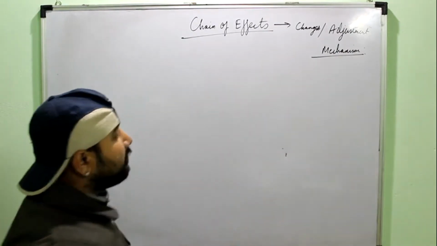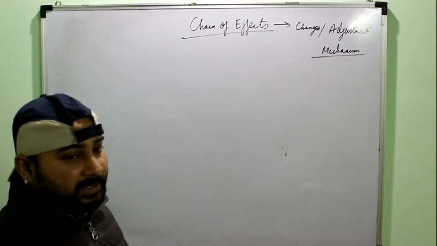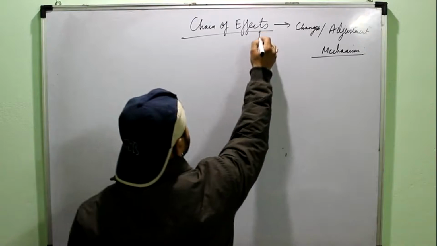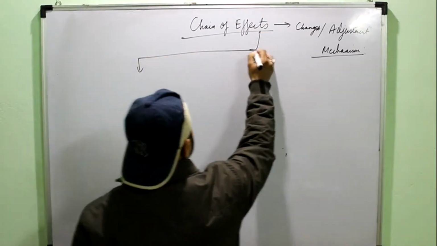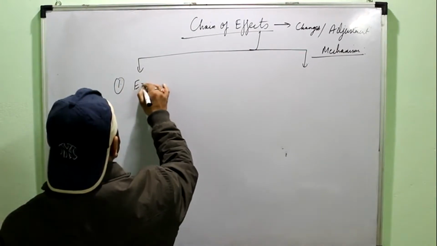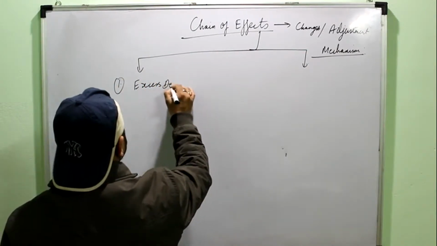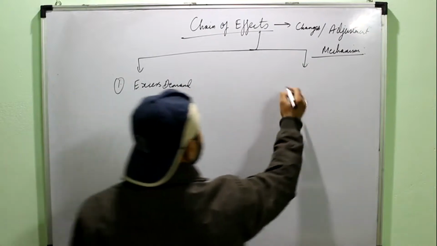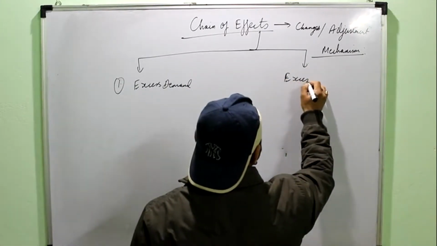These adjustment mechanisms, or series of changes, take place in the market whenever there is excess demand or excess supply. So chain of effect would take place whenever there is excess demand and whenever there is excess supply.